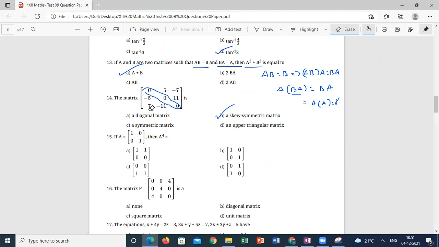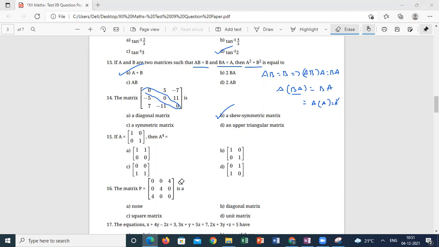Pi minus 7, 11, but the lower triangle is minus 5, minus 11. When it is minus in the upper triangle, it is plus 7 in the lower. Then it is called a skew symmetric matrix. You can try taking a random skew symmetric matrix with A, B, C in the upper triangle, minus A, minus B, minus C in the lower triangle, and 0, 0, 0 on the diagonal.